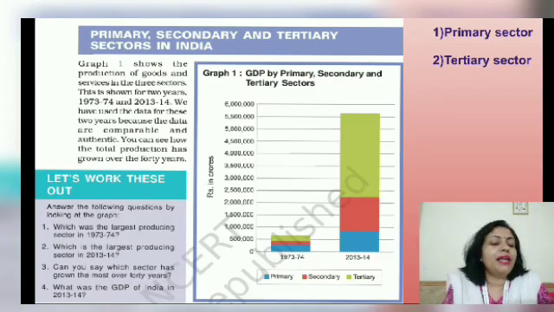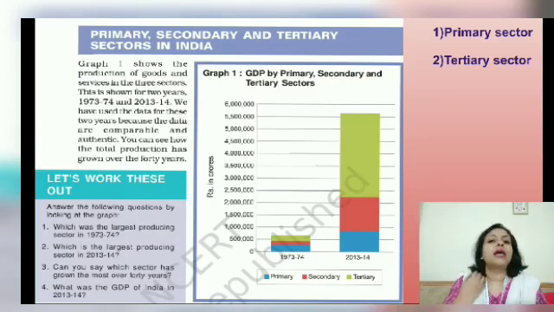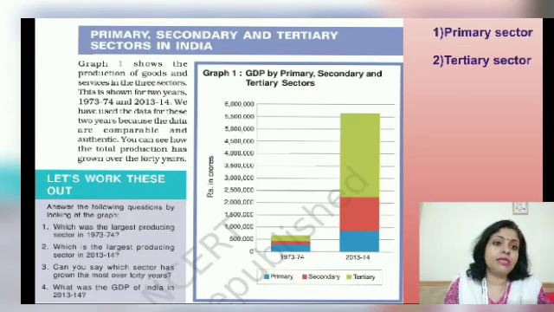So it became the largest producing sector in the economy out of the three sectors. That means the contribution of the tertiary sector to the economy, that is the GDP, in 2013-14 is the highest. Clear?